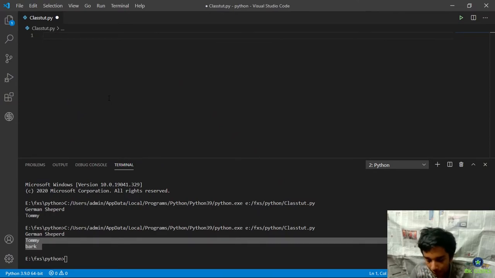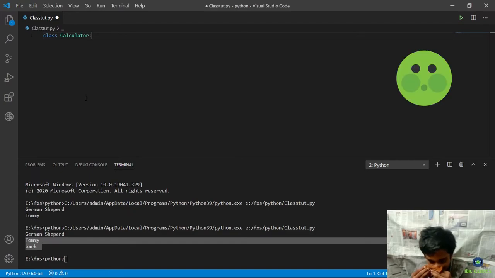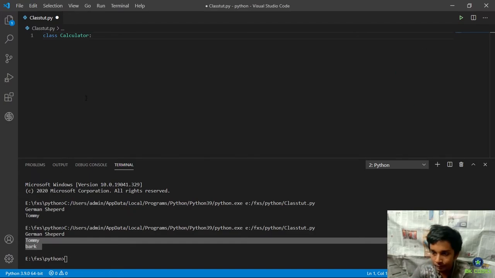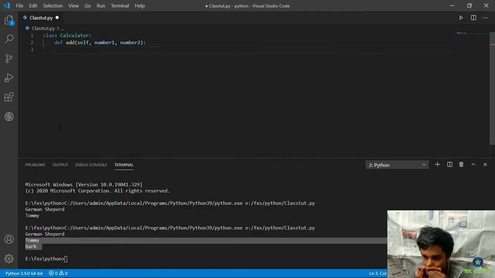So let's say I have a class called calculator, and I have got a cold, so bear with me. And let's say it has an add method and self dot, and let's say number 1 and number 2, and here you just basically print out number 1 plus number 2, right?